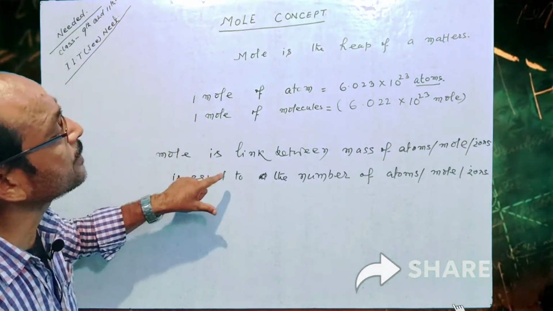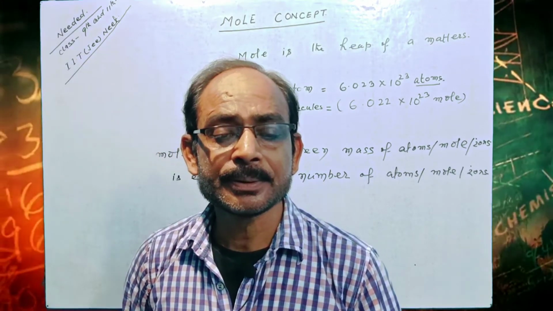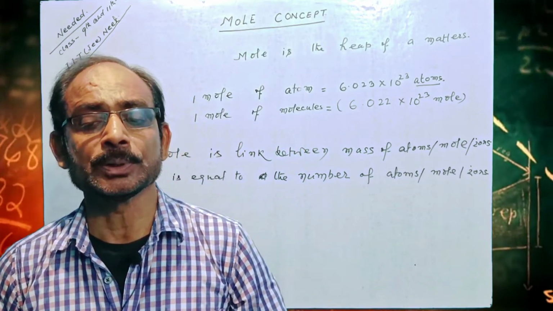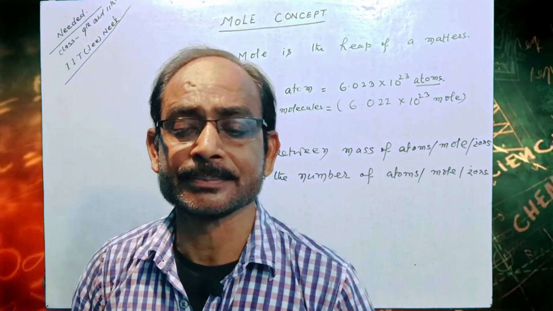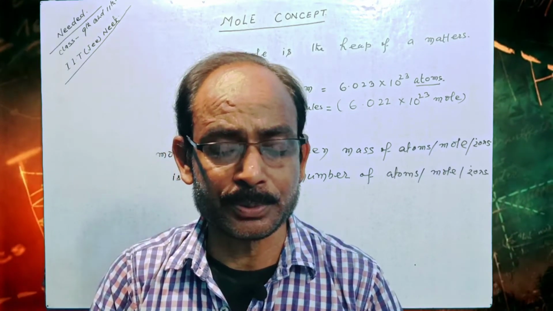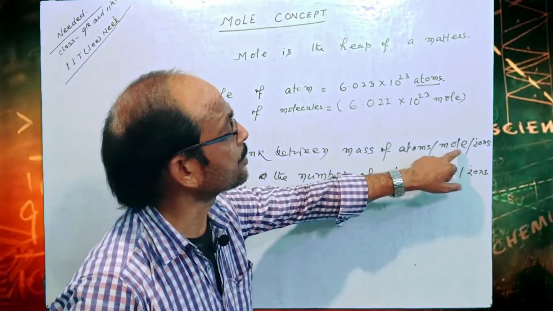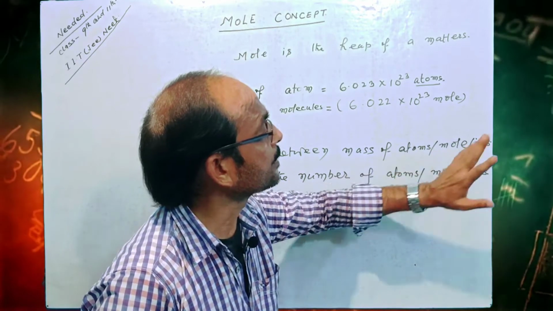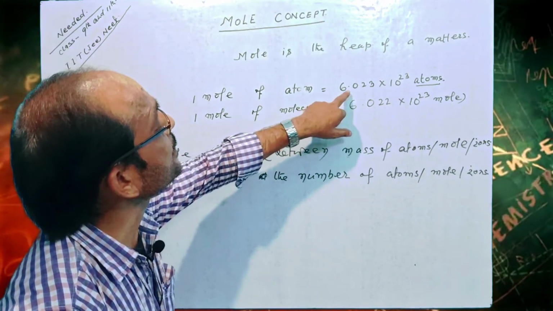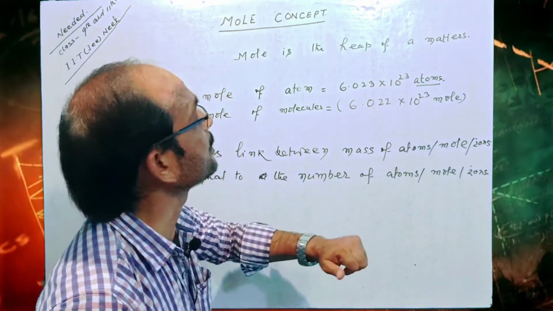Hence, collectively, we can define the 6.022 into 10 to the power 23 is define the collection of the matter or substance such as atoms, molecules and ions that carry this number, that is 6.023 into 10 to the power 23.